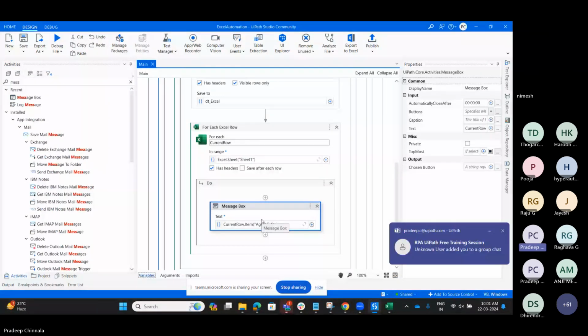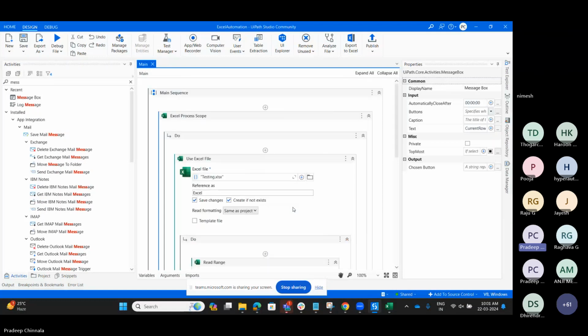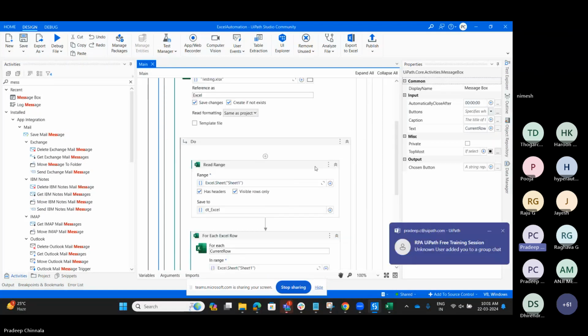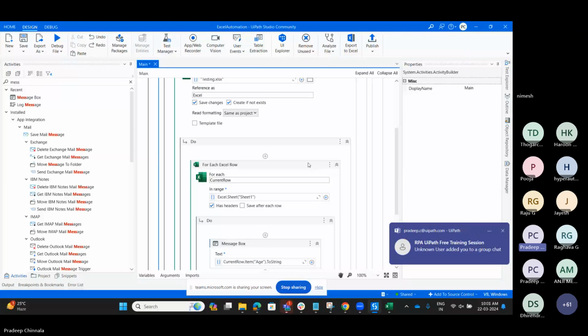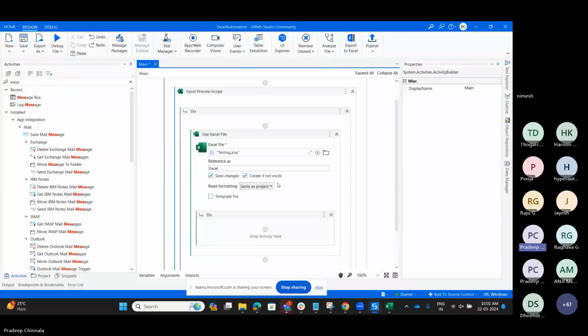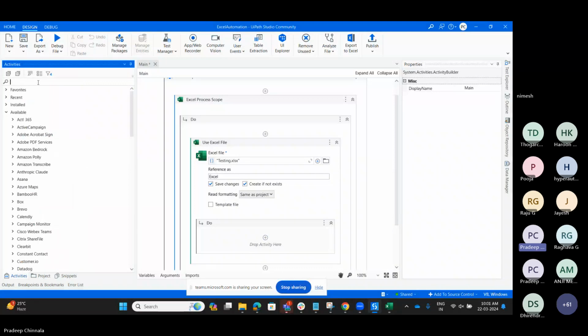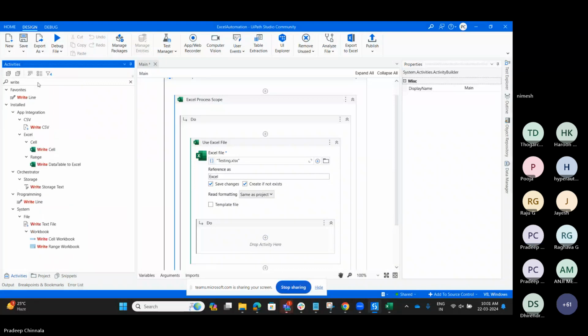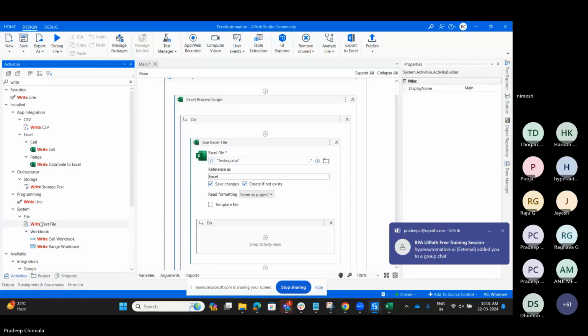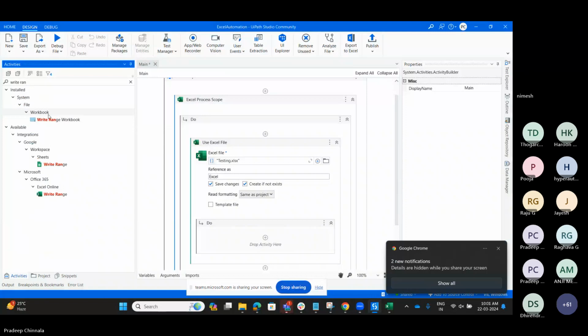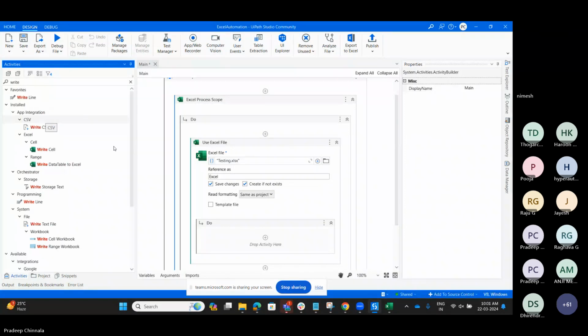The next thing is, instead of reading, if you want to write some data. For writing the data, I am going to keep the same Excel file. I am going to use the same Excel scope and the same Excel file, but I want to change the activity to write range.